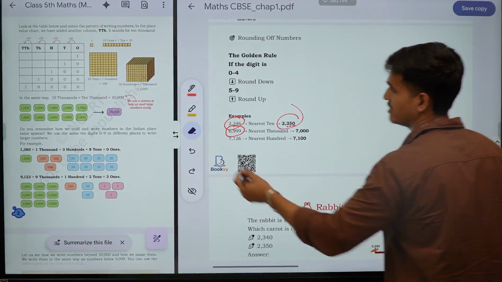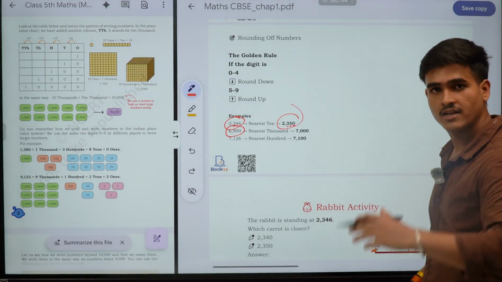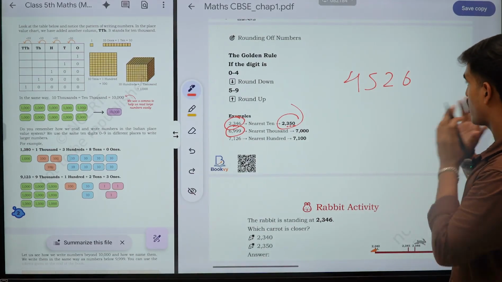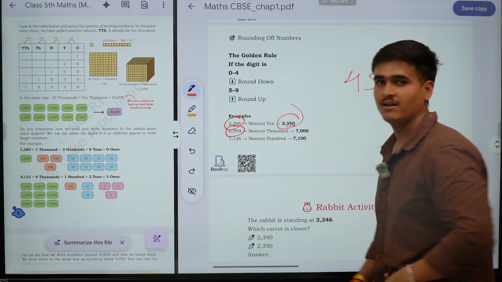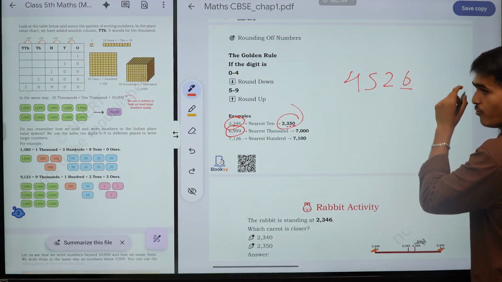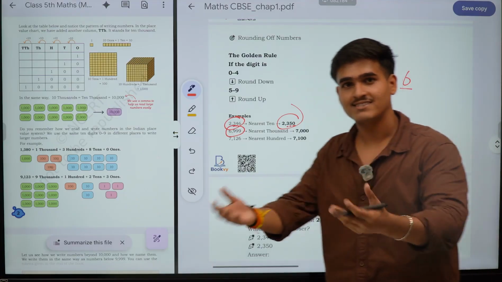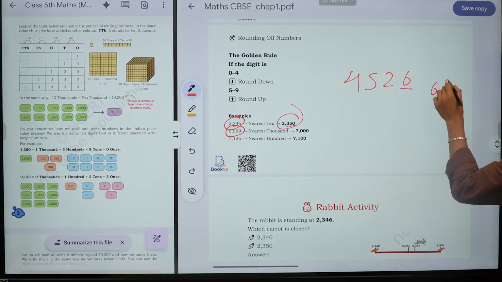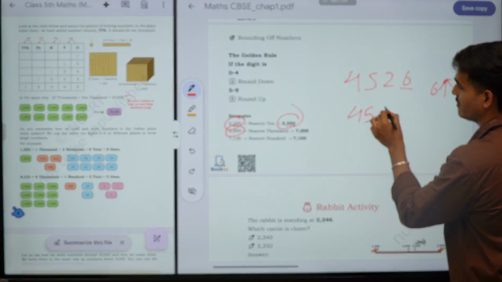So if someone is taking my test and tells me to do the round figure of an imaginary number like 4526, what will you do? Sir, what round figure should I make? I don't know. You don't have to panic. You simply know the formula of the golden rule. If your units place is above 5 or below 5, you directly use the golden formula, put in the formula and get the answer. The 6 is above 5, so the golden rule says you have to go up. So you have to make this 4530.